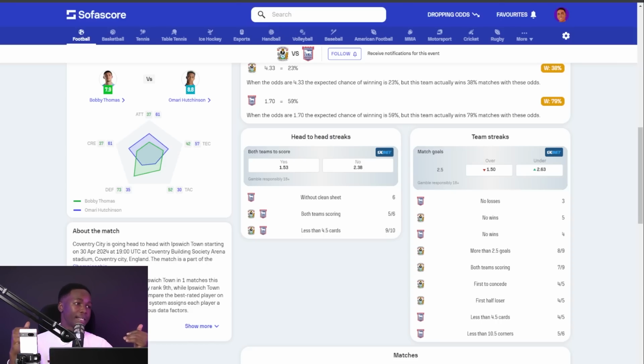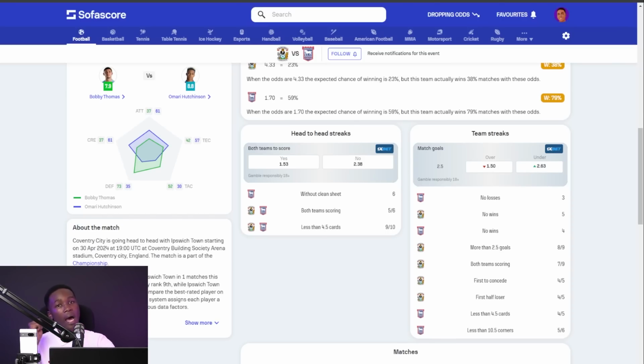Coventry City were first to concede in 4 of their last 5 games. And Coventry City lost in the first half in 4 of the last 5 games. So at this very point, we know that indeed Coventry City are having a rough time.